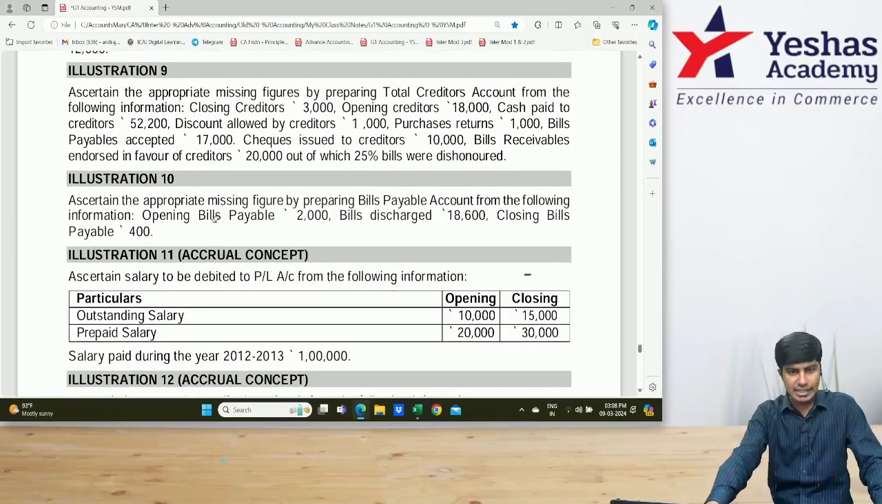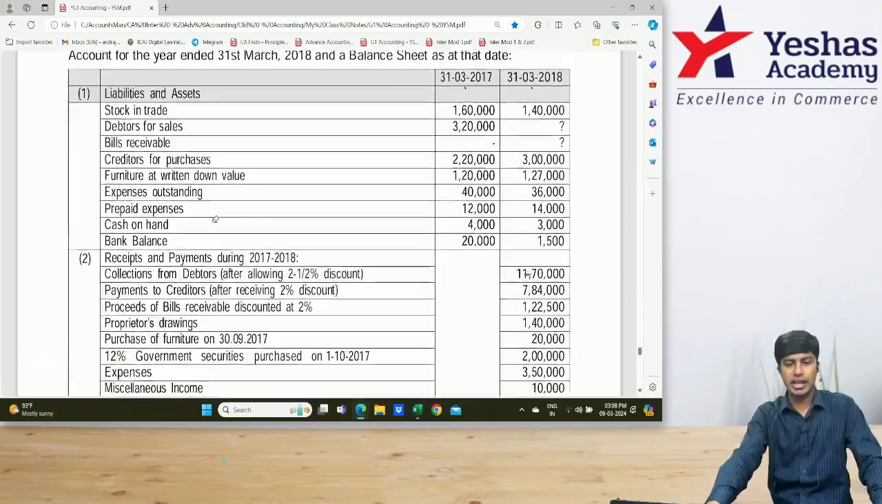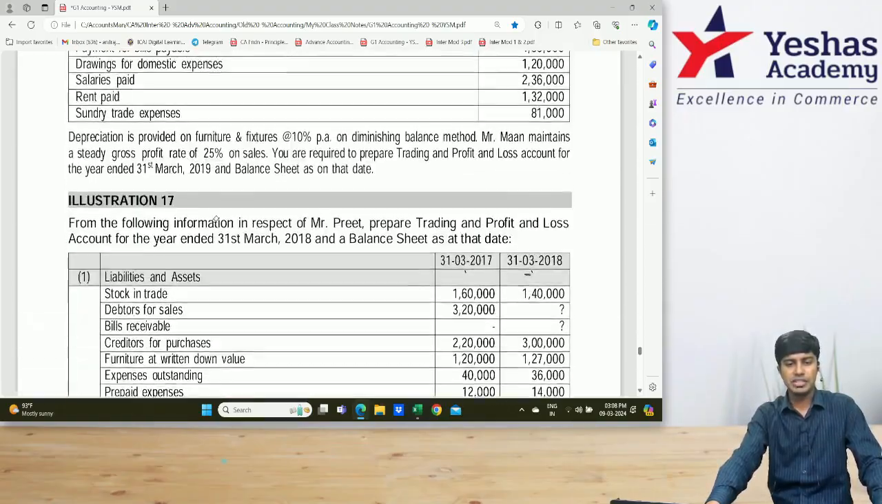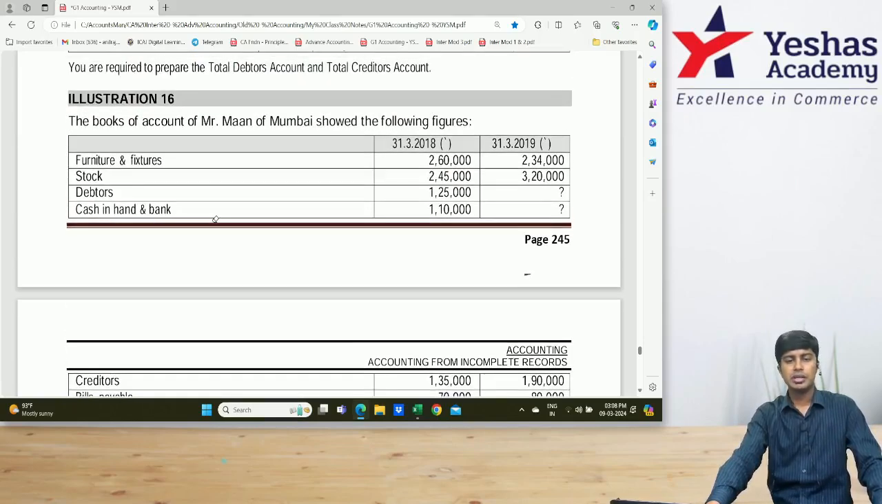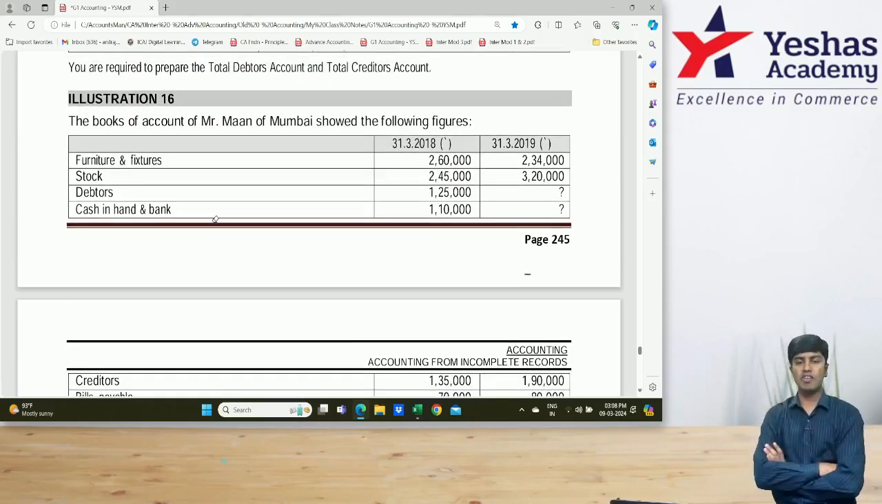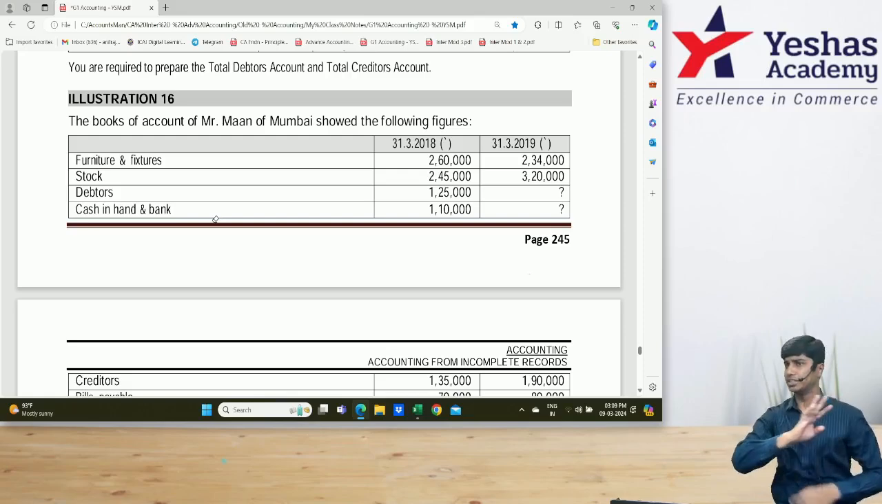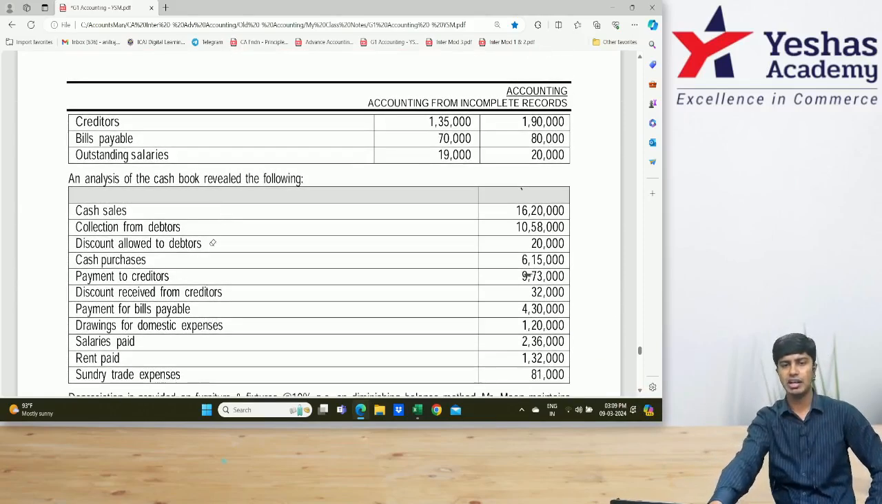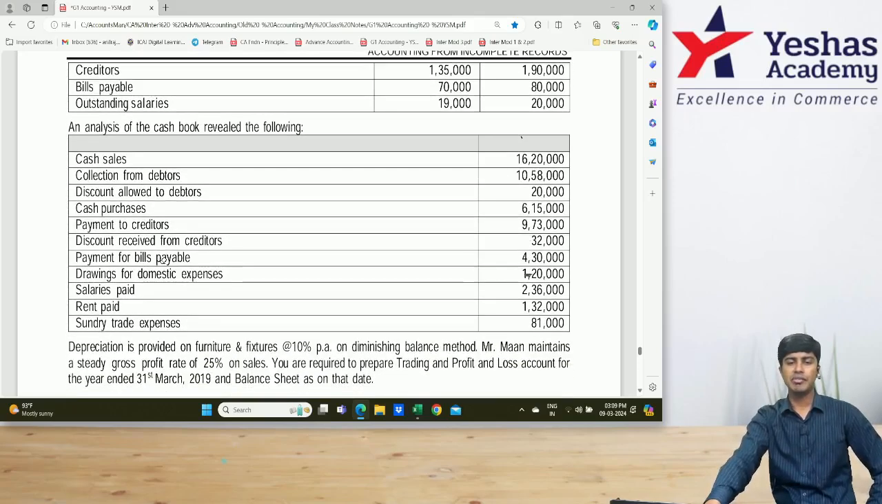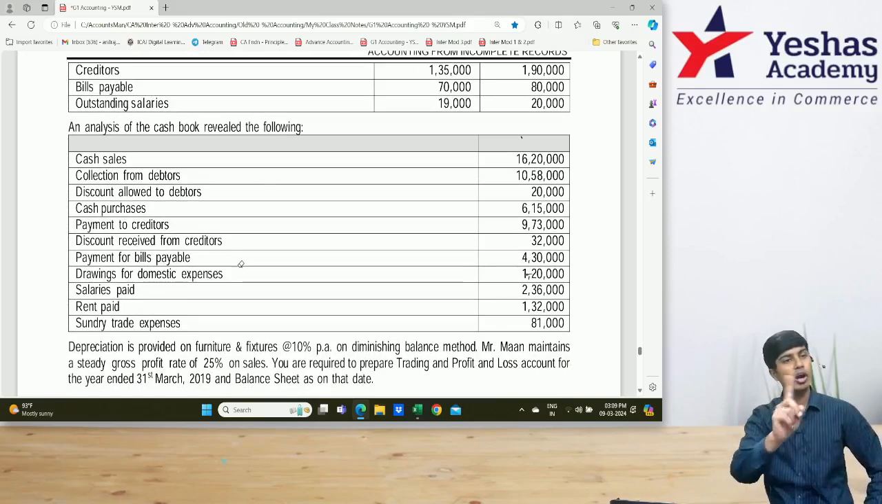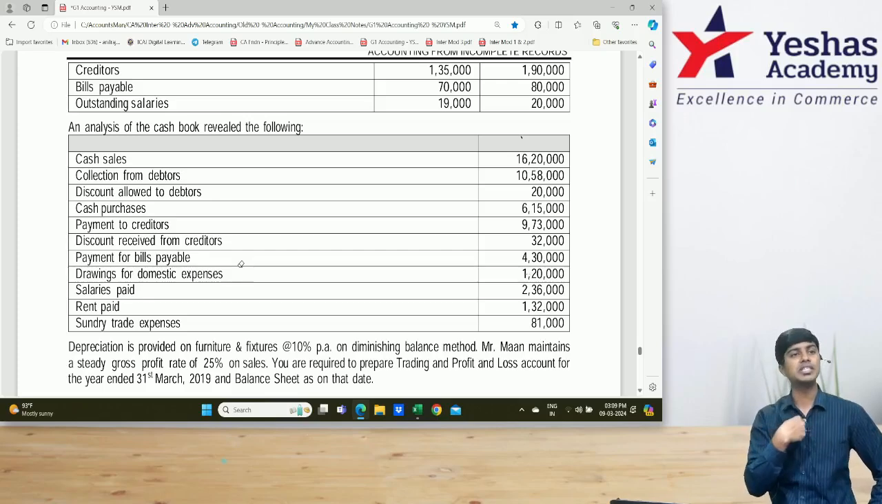Okay, great. Let's start. Question number 16. Can I have your attention, everyone? Can we start with question number 16? Please read. In the books of accounts of Mr. Mann of Mumbai showed the following figures. We are not going to waste the time reading that table. We'll only go to the data that's given after the table. After the table, they've given analysis of cash book reveal the following. So these are the records that he has kept. He's kept the details of cash transactions, but he has not prepared cash book. We have to prepare his cash book.